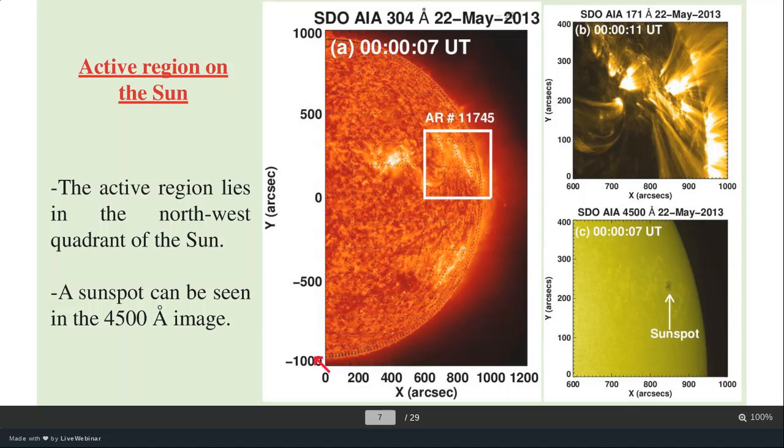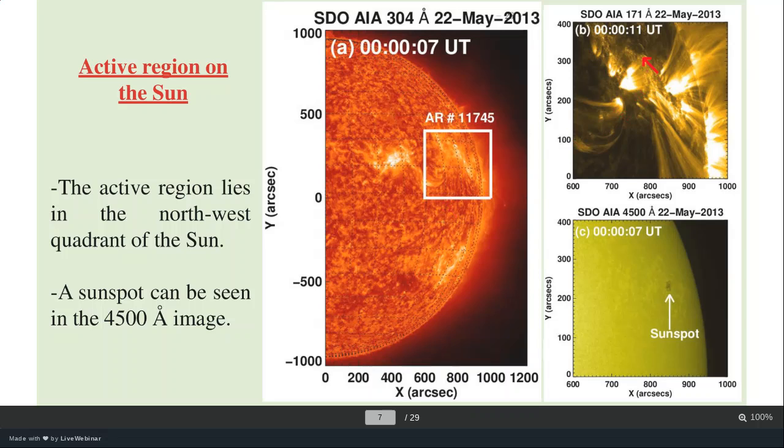Basically, this is the western part of the sun, and activity or the eruption starts from inside this box. That is the area of activity in our case. This is the SDO AIA 304 angstrom image, and these are the images corresponding to this box.